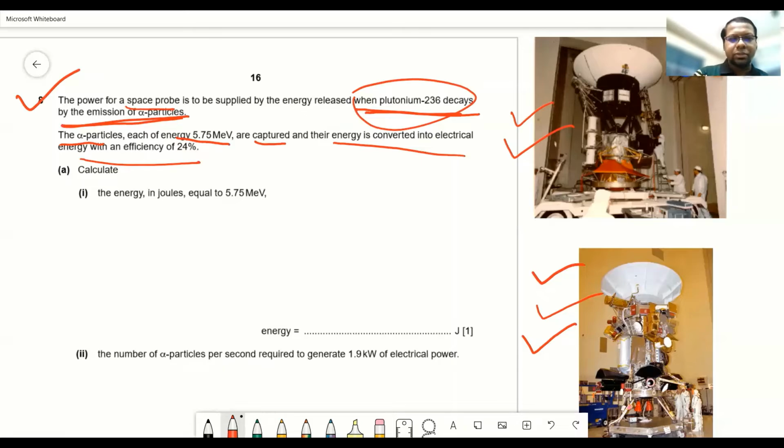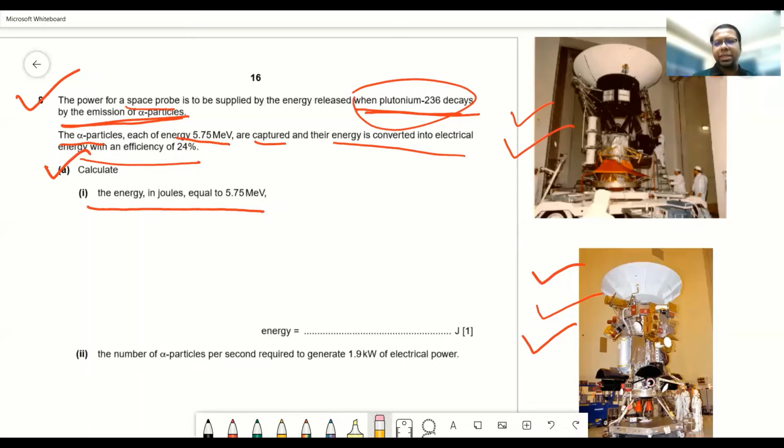So the first question: we need to calculate the energy in joules equal to 5.75 mega electron volt. Now, electron volt, you already know that it's a unit of energy. When we deal with very small amounts of energy, we generally convert it into electron volt so that we can have a better value. Okay, so look at the first question. Calculate the energy in joules equal to 5.75 mega electron volt.